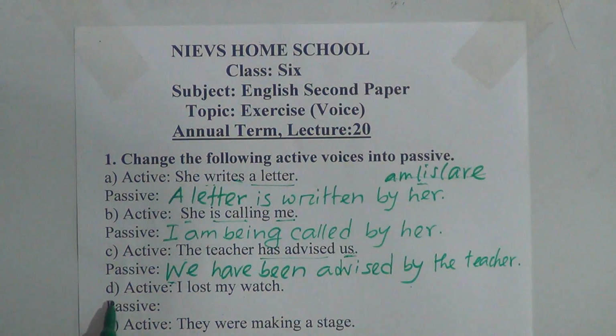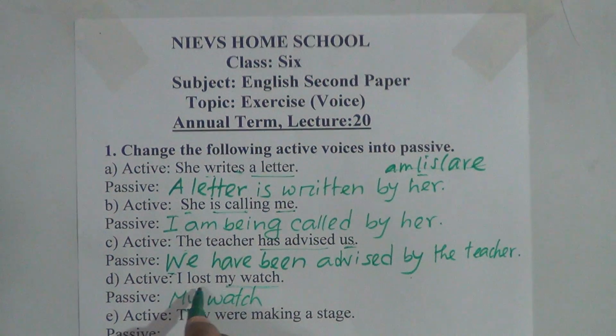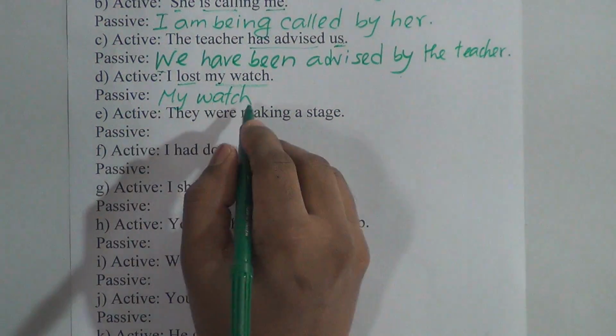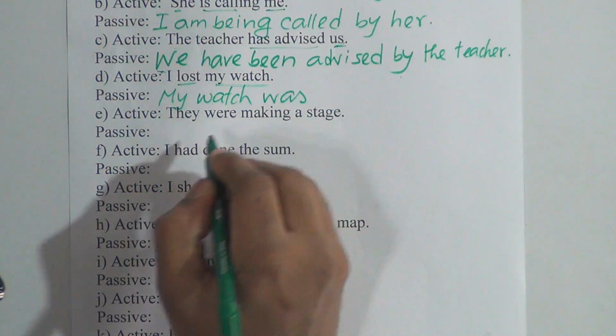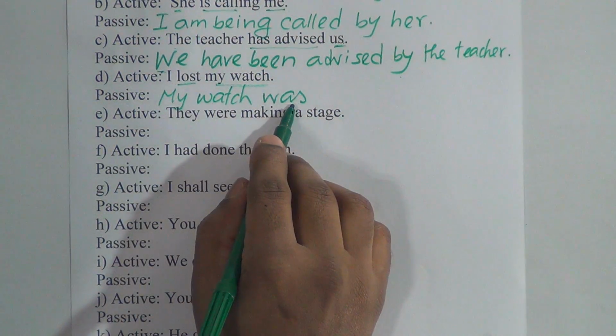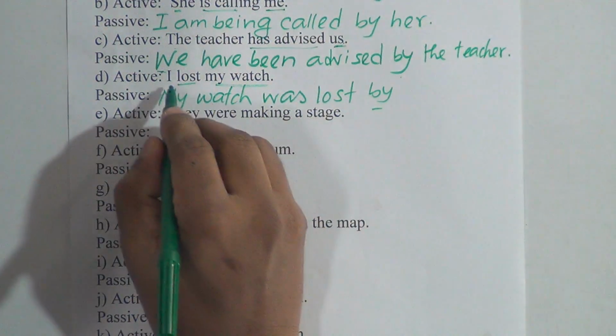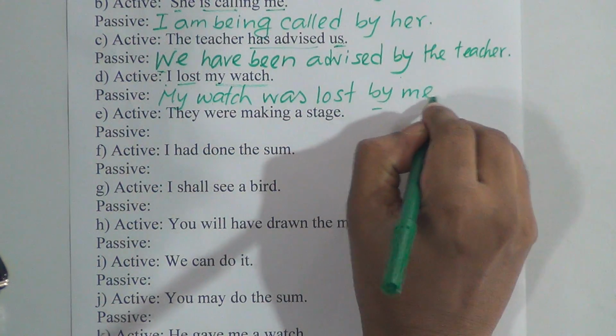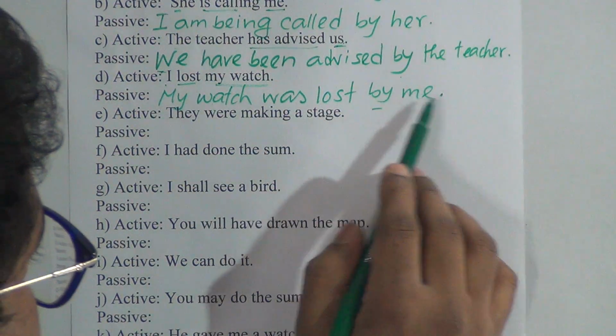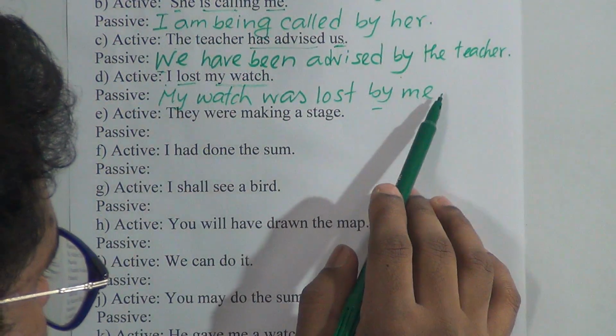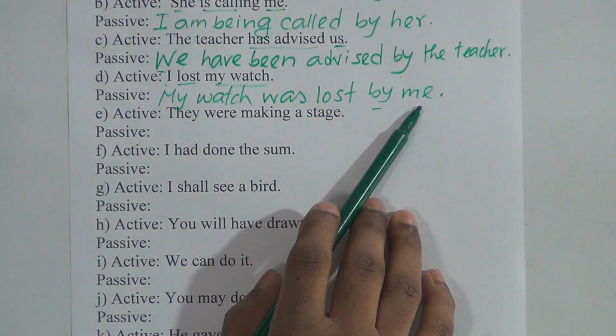Active. Number D, I lost my words. Here my words is the object, and the object will be the subject, my words. Lost is past indefinite tense. In past indefinite tense, we put the auxiliary verb was here, then the past participle of the main verb lost, preposition by, and I will be me in the objective form, because the subject will be the object at last. So, my words was lost by me.